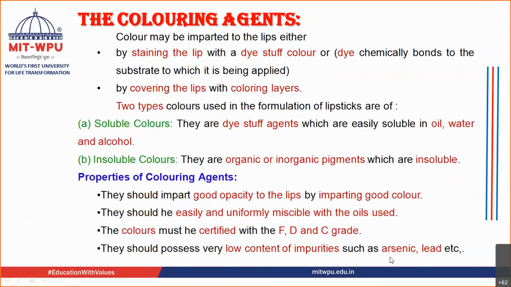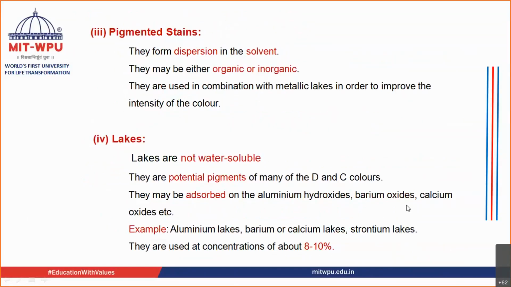Absorbed on aluminum hydroxide, barium oxide, or calcium oxide. In order to get aluminum lakes, they are absorbed on aluminum hydroxide. When they are absorbed on barium oxide, you get barium lakes. When they are absorbed on calcium oxide, you get calcium lakes, or strontium lakes. And the concentration that is used is about 8 to 10%.